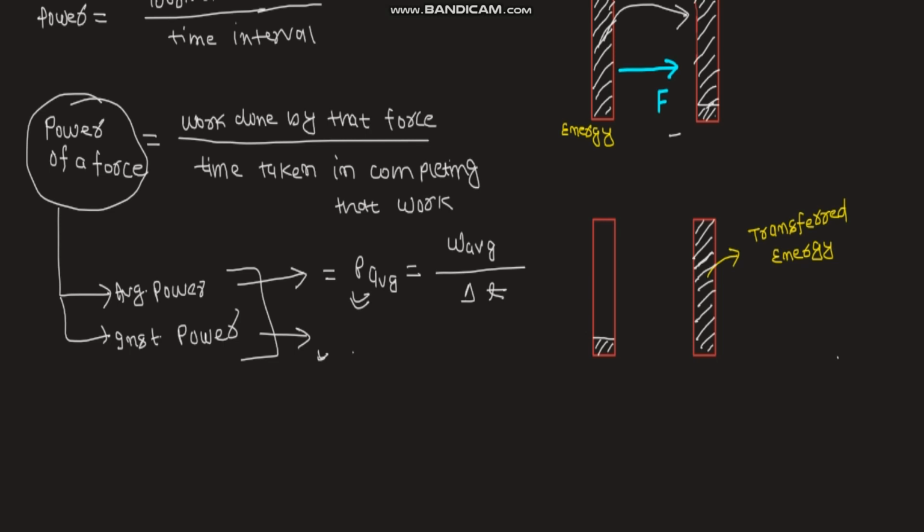Similarly, instantaneous power will be defined as P equal to dW by dt at time equal to t. So at a particular time t, how much work done is getting transmitted, how much energy is getting transmitted, is called instantaneous power. So these are the two quantities that we are going to discuss. We will discuss further.